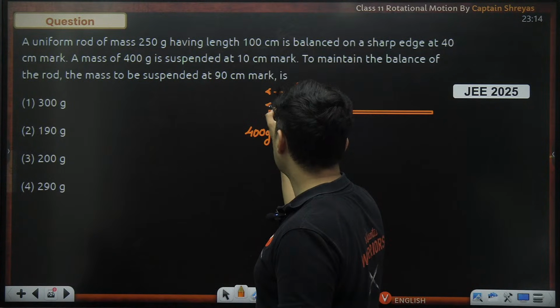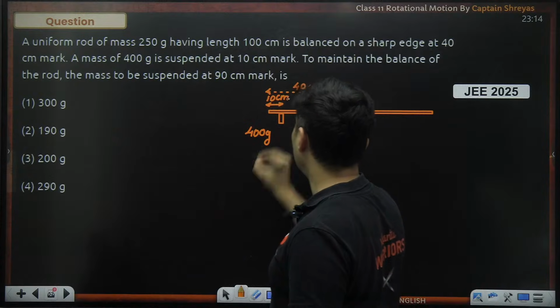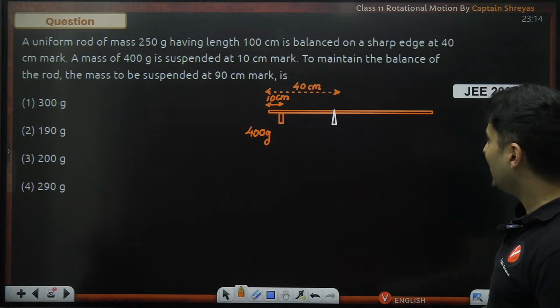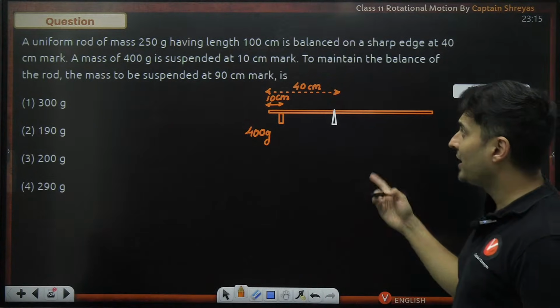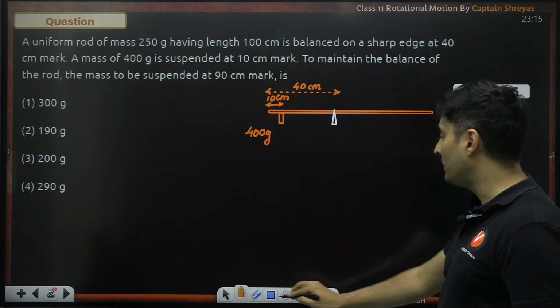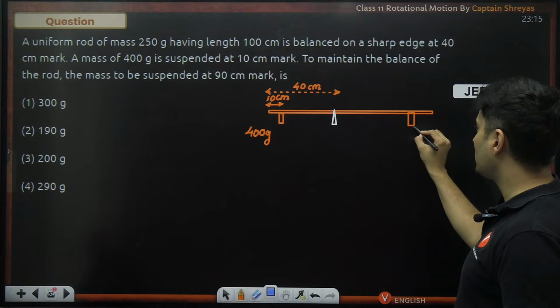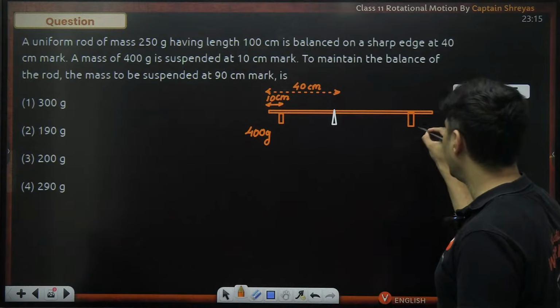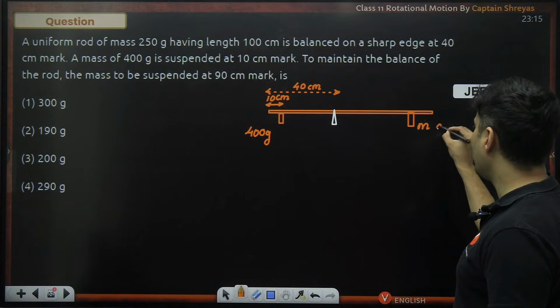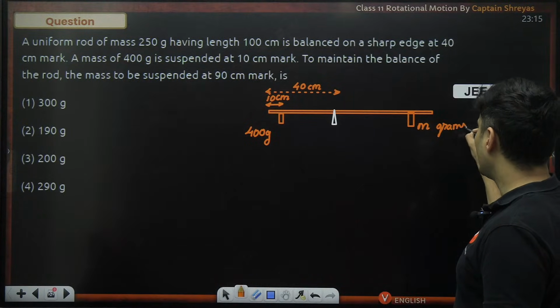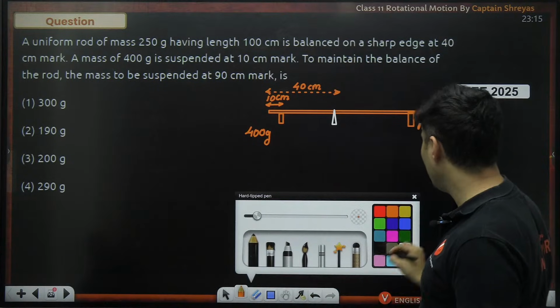But this distance is barely 10 centimeters. To maintain the balance, you are keeping another mass at 90 centimeters. This is the 90 centimeters mark. Some other mass you are keeping over here. I do not know its value, M grams.